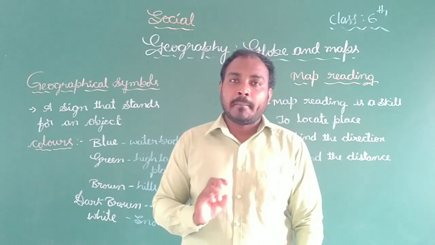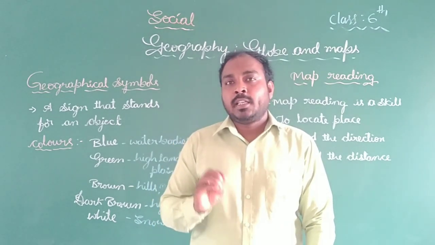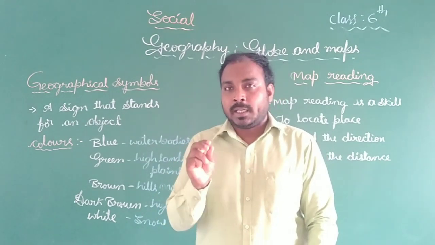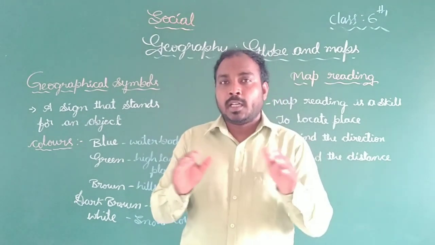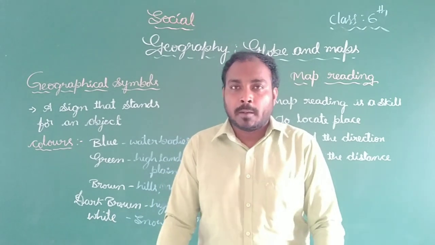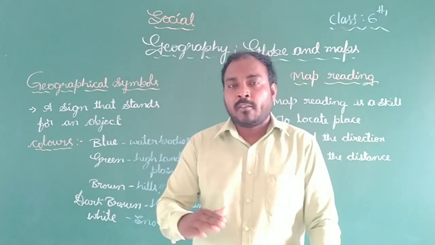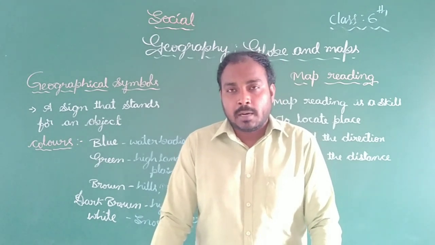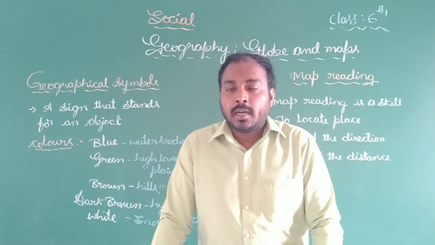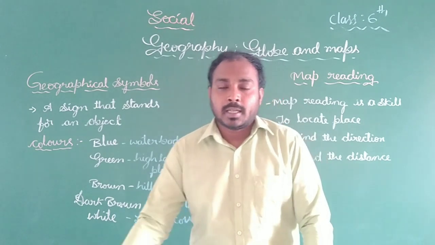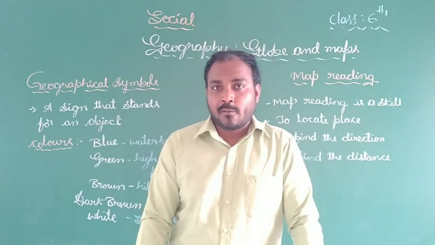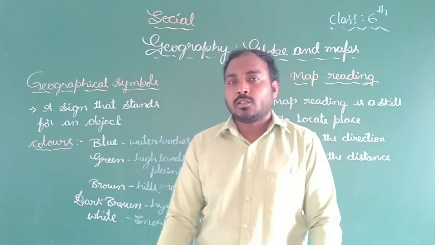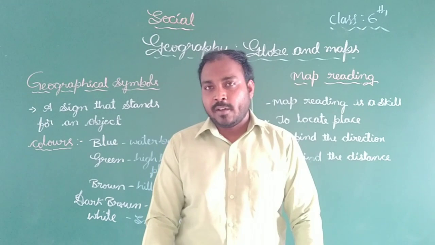Wall maps are used as teaching aids and to learn about particular things. Examples of wall maps are political maps, physical maps, and distribution maps. And an atlas, as I told you, is a collection of different types of maps bound as a book, and by using an atlas we also get different kinds of information.